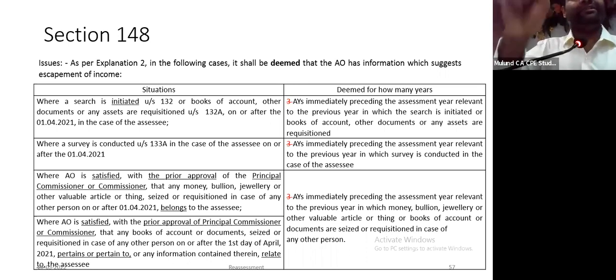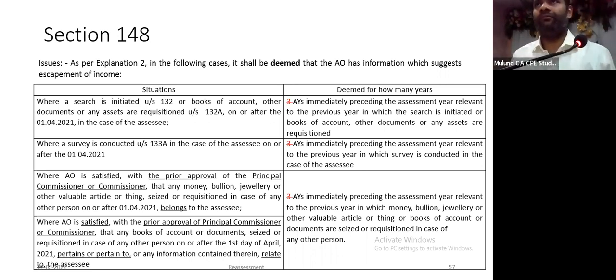Reason being, 153C prior 6 years get over. 148, he has to form reason to believe for that very year. Of course, there is a Supreme Court judgment in case of Sinhagarh Technical Education Society which says that even under 153C you can reopen only that year in respect of which material has been found. So therefore, there was this controversy which is still going on under the old regime, whether 153C should be done or 147 should be done.